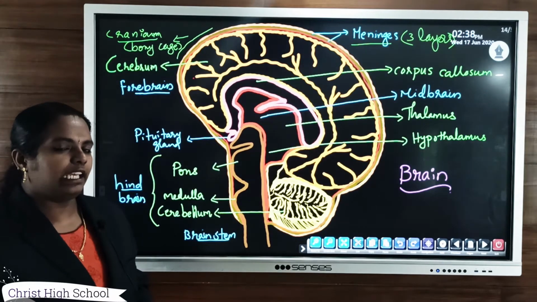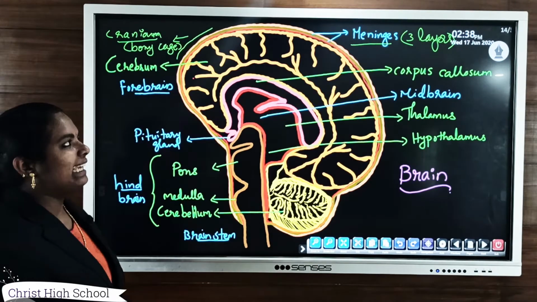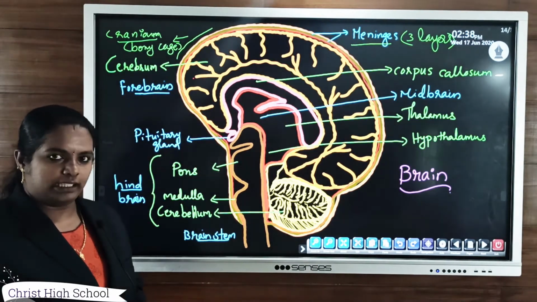And inner to this cranium or skull is the protective membranous covering made up of three layers of membrane, known as the meninges.